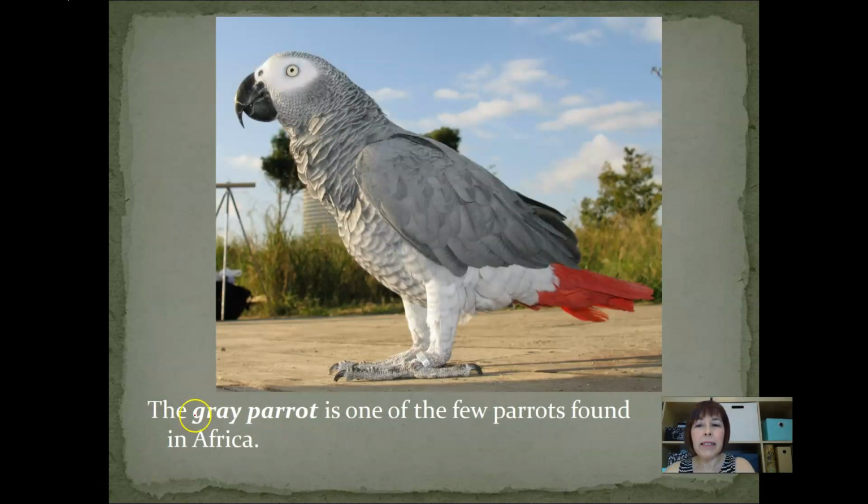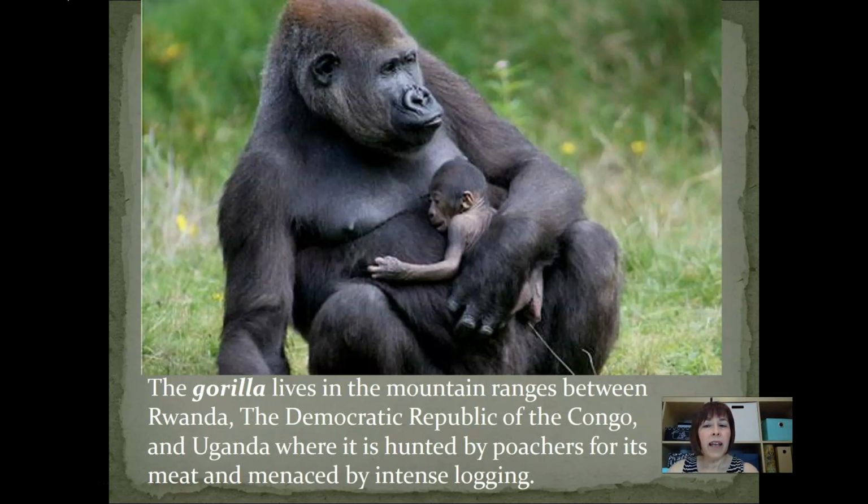The gray parrot, one of the few parrots found in Africa, is also endangered and facing extinction because of logging in forests. And similarly, the gorilla. The gorilla lives in mountain ranges between Rwanda, the Democratic Republic of Congo, and Uganda. It's hunted by poachers for its meat, and it's also under threat because of logging as well.